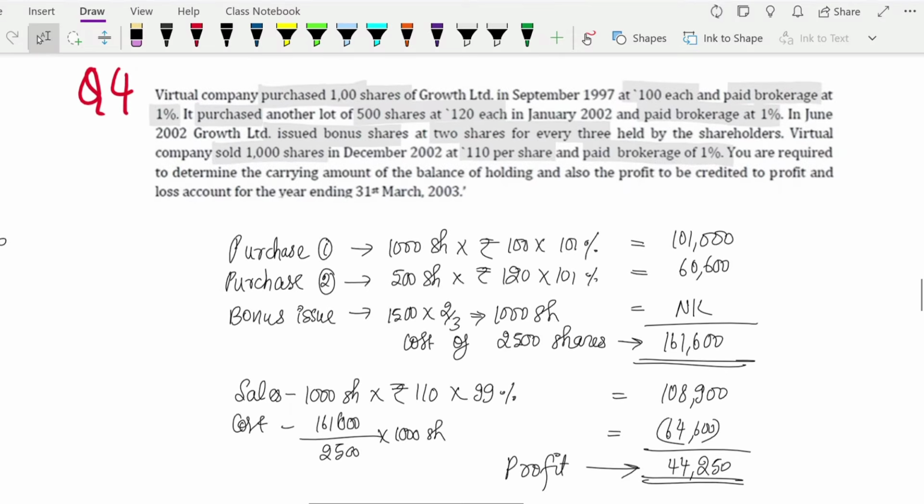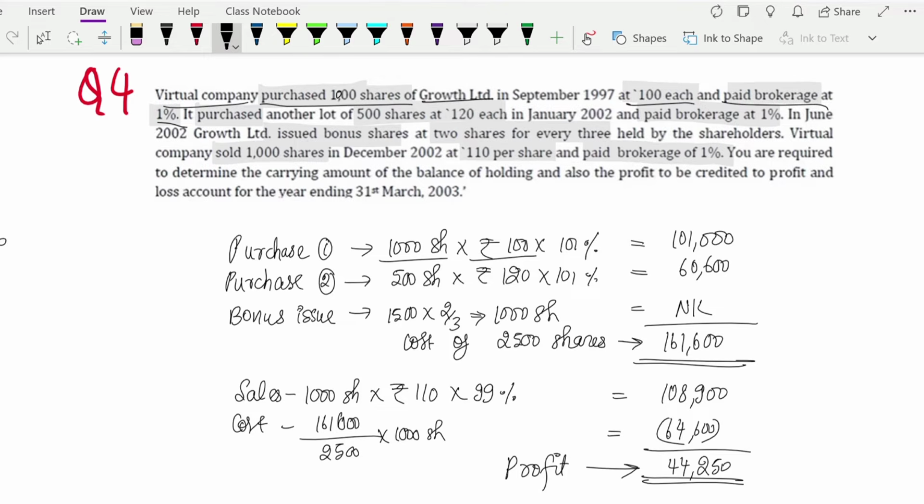Then more examples. Here they are telling us that Virtual company has purchased 1000 shares of Growth Limited. Sorry, this is 1000 shares and not 100 shares. So 1000 shares at 100 rupees you have purchased, and you have paid a brokerage of 1% on it.